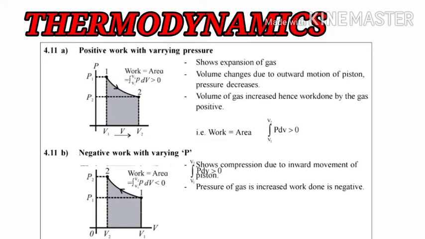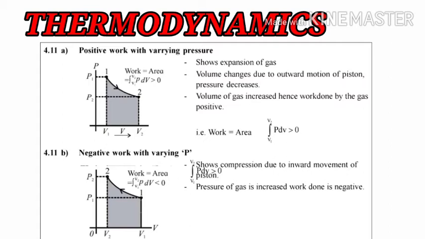Here the volume of the gas has increased, so the work done is equal to the area, because as the volume has changed, it is termed work done, which is represented by the area. Thus the work done will be equal to the integral of P dV, which is greater than 0, from the initial volume to the final volume.